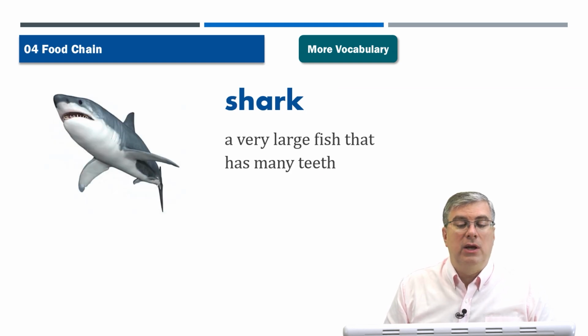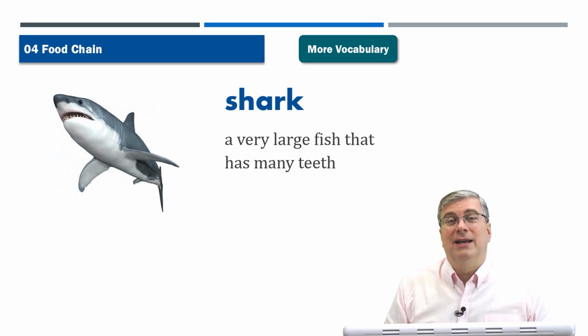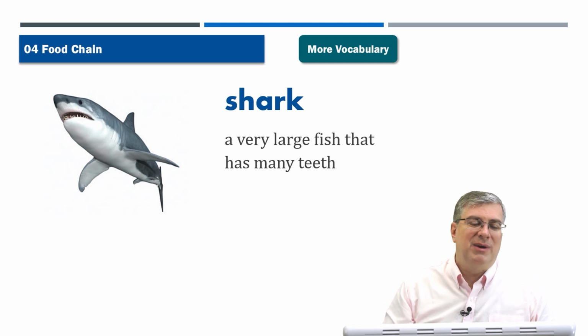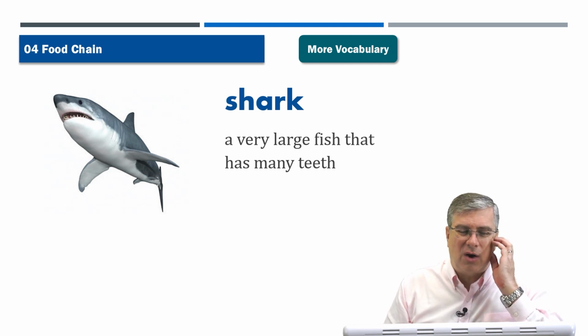Okay. Shark. A shark is a very large fish that has many teeth. And a shark is a predator because it has many teeth. It's very big. It's very powerful. And be careful when you go swim. Not everywhere. I mean, you don't really have to worry about sharks that often.